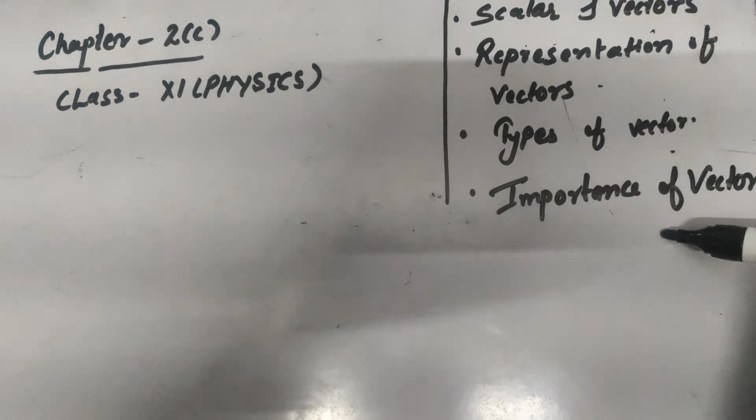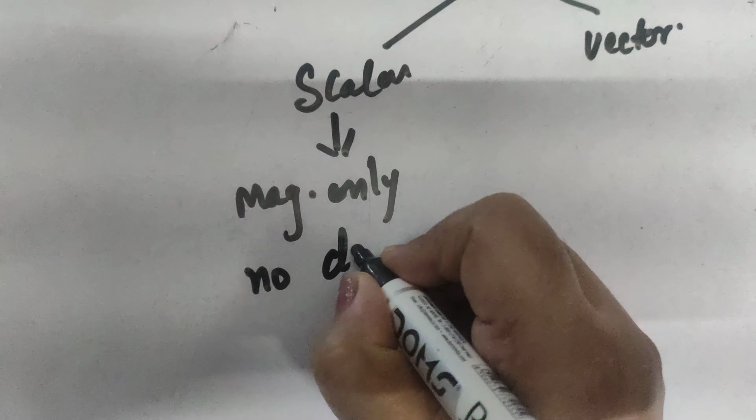First of all, any physical quantity is classified as scalar and vector quantity. Now, what is this scalar quantity? Scalar quantities are those quantities which have magnitude only and no direction.